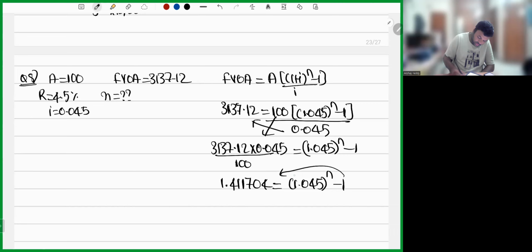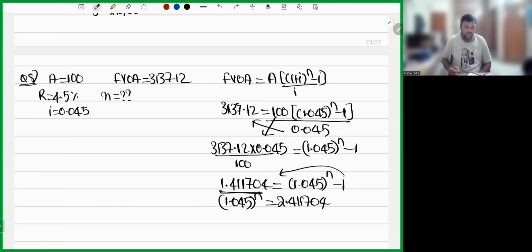Send minus 1 here. 1.045 whole power N is equal to 2.411704, so 1.411704 plus 1 will be 2.411704. Now check in the calculator. You have the options, right? What are the options? 20, 25, 22 years. First, let us check in the calculator till 20 years. Option B, because it is the least option and it is the answer also.